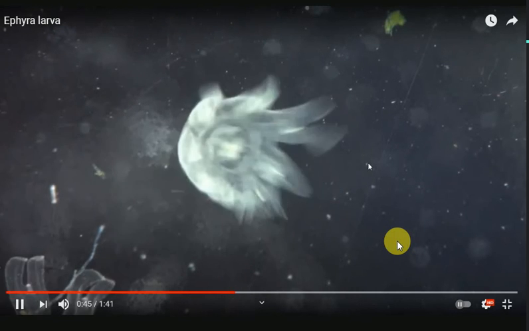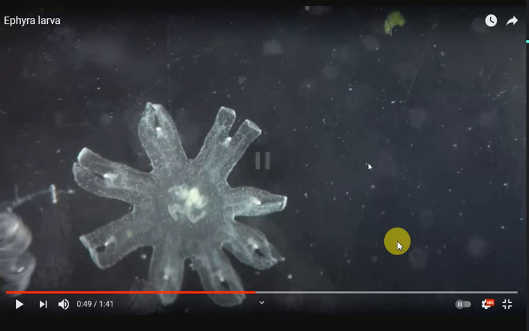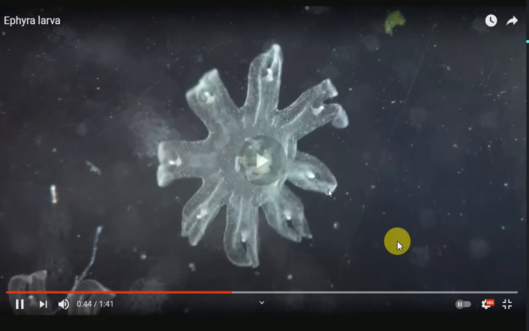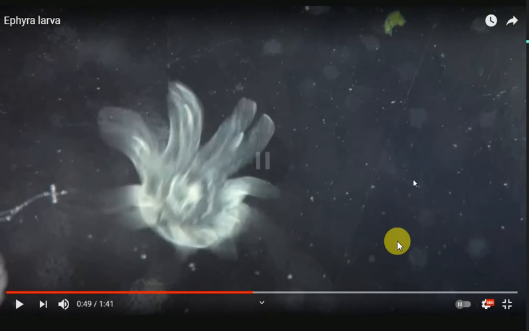ठीक है, मैं इसका लिंक शेयर कर दूंगा. You can see this video and then you can be able to understand better how the oral part is present. See, the oral part is raised, okay. It is not more clear.